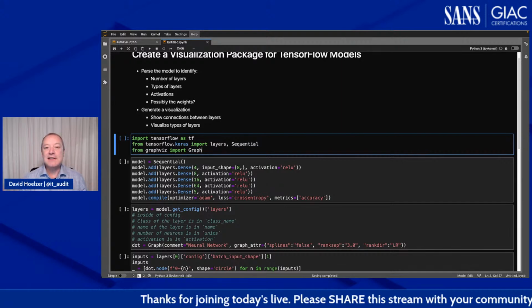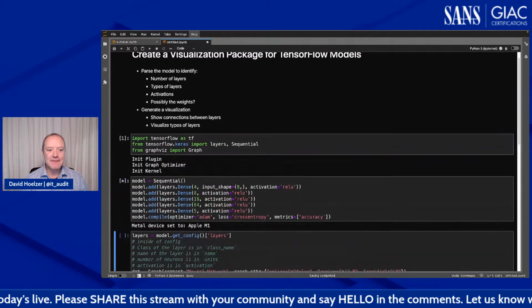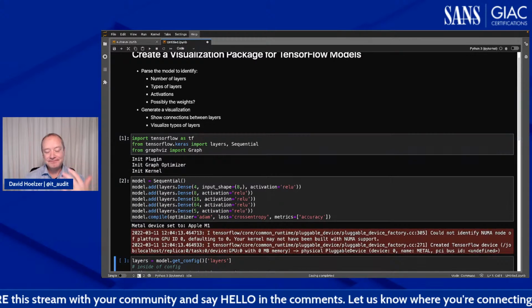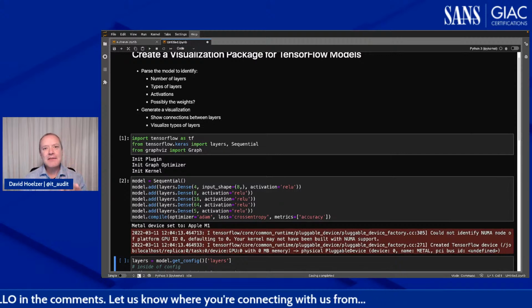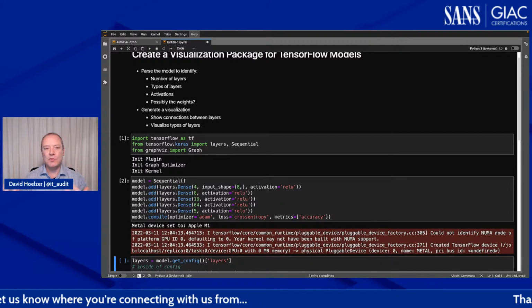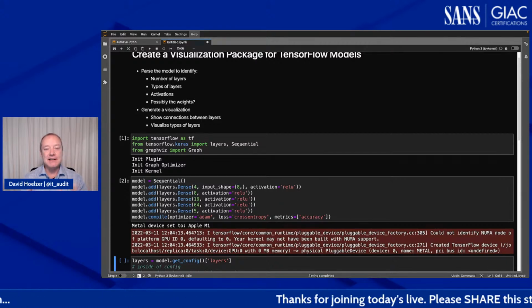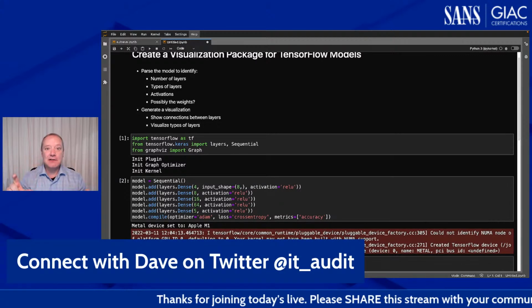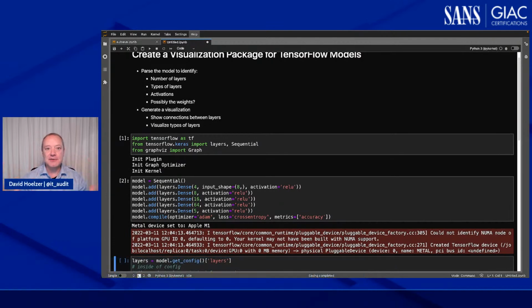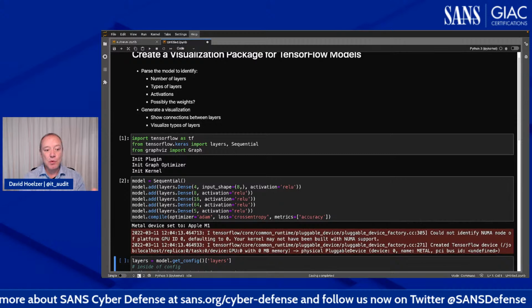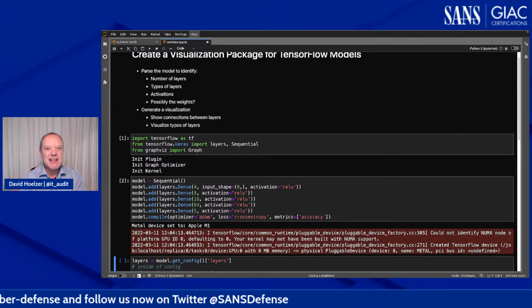So I'm just going to run these cells to make sure everything is still working and I'm in the right environment. Let's get TensorFlow and Graphviz. If you weren't here the last time, what I suggested in the last webcast is that rather than starting with a more complex way of visualizing the network, maybe we'll use something like GraphViz that lets me create graphs that are connected or connecting nodes rather than worrying about how I draw circles and lines and all that other stuff. And in the future, after this works, we could always come back and rework that with any kind of graphics layer we'd like. And we'll see if we do that or not.